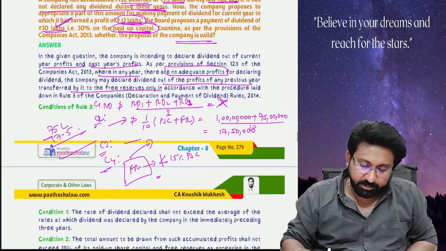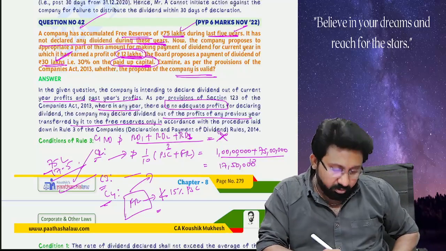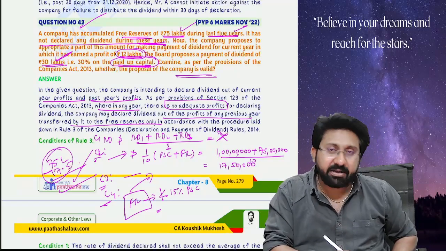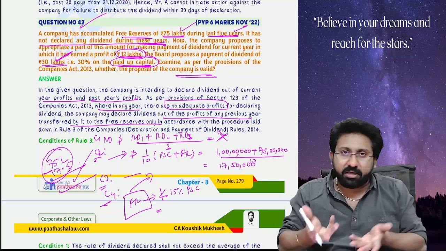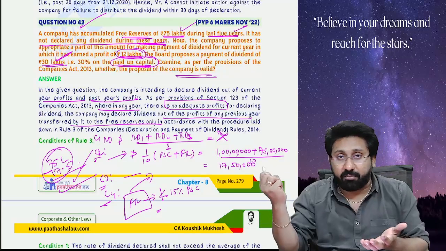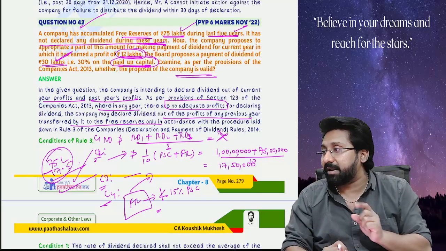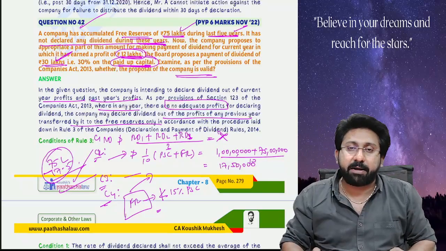What is the paid up share capital? 1 crore. 1 crore into 15% will be 15 lakhs. Is it more than 15 lakhs or less than 15 lakhs? 75 minus 17.5, more than 15. So that condition is also satisfied. It means the amount left in the accumulated profit after drawing should not be less than 15% of the paid up share capital.